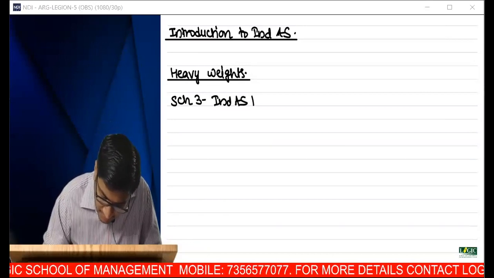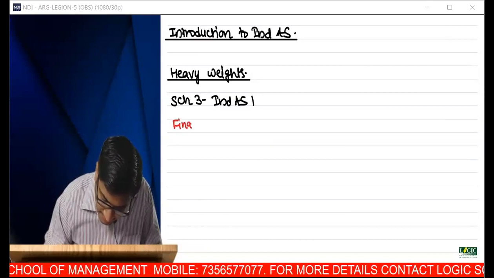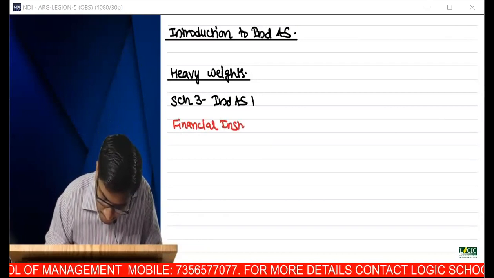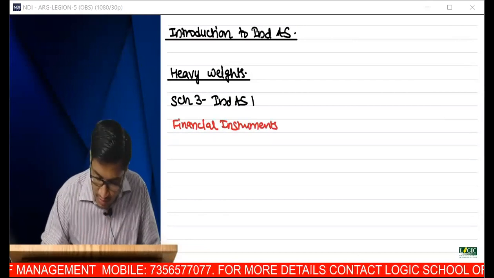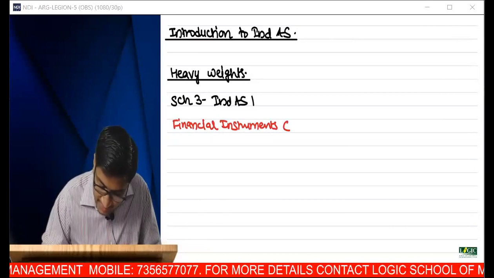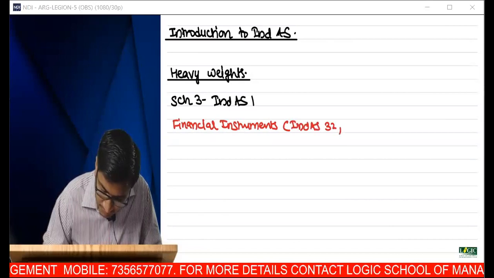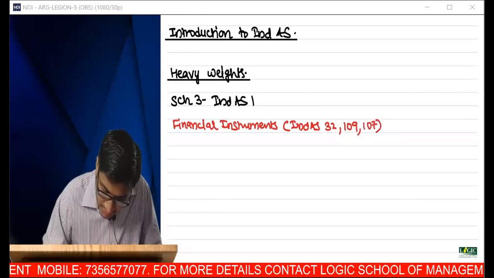Next, we have financial instruments. These are a set of 3 standards, that is Ind AS 32, 109, and 107.